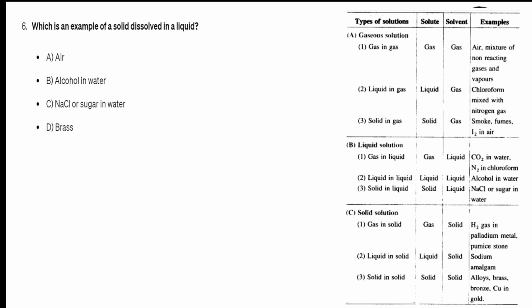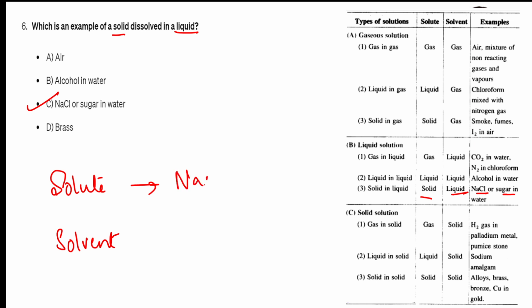Which is an example of solid dissolved in liquid? This is how the question is framed. All right, what is the example? NaCl or sugar. Okay, let us mark sugar. Now here again, let us write what is solute and what is solvent. Basically your solute is the lesser quantity, it is salt or sugar.